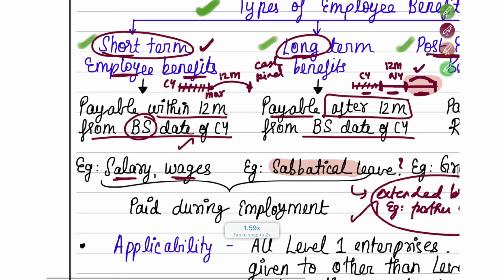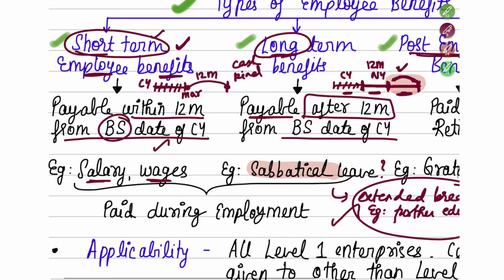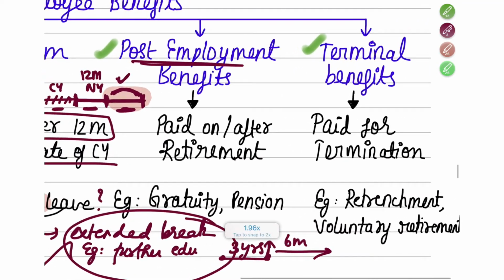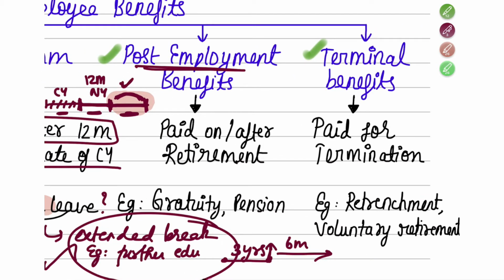So here what you have to remember is that short term and long term employee benefits were both paid during the employment period, that you're still in employment and you're getting the short term benefit and the long term benefits. The next two we are going to talk about are not during employment; it is either after the employment has ended or at the date of retirement. Okay. So first let's start with post employment benefits.